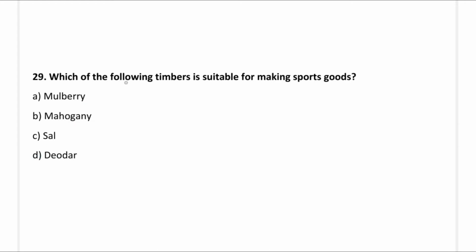So next question, which of the following timbers is suitable for making sport goods? Option A, mulberry; option B, mahogany; option C, sal; option D, deodar. So the correct answer is option A, mulberry.